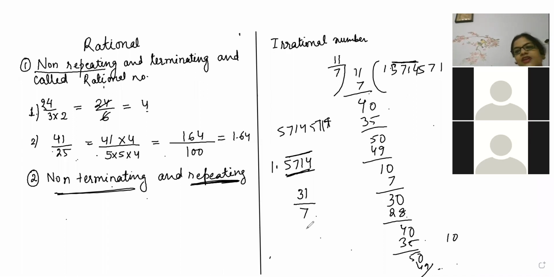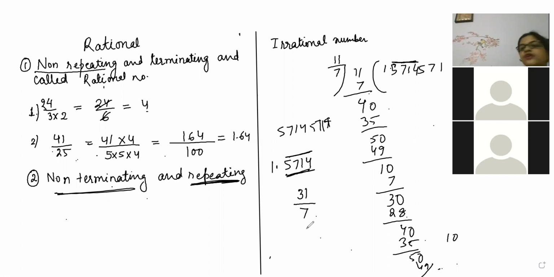Beta, because the number will keep on repeating after a certain interval and it will not be terminating. Means you cannot finish this number. You cannot end this number. It will keep on repeating after an interval. Very good, Ashwin. Very good, Keshav. It is repeating and non-terminating.